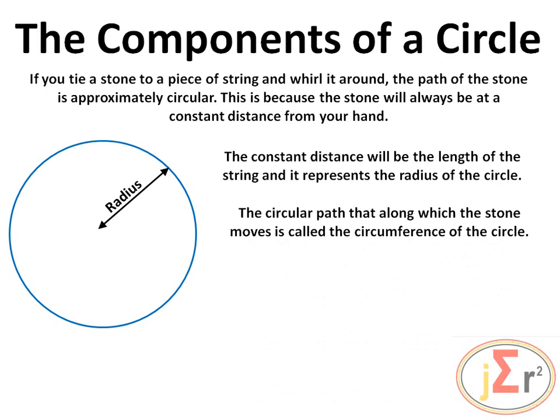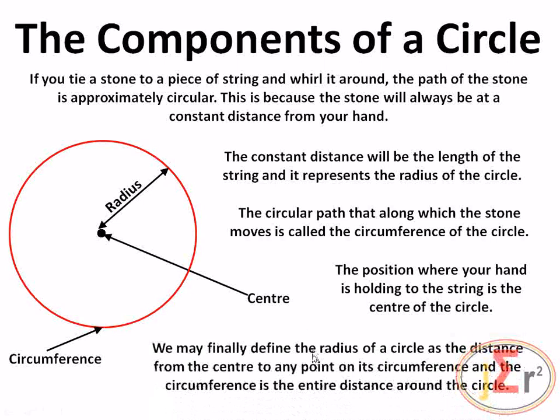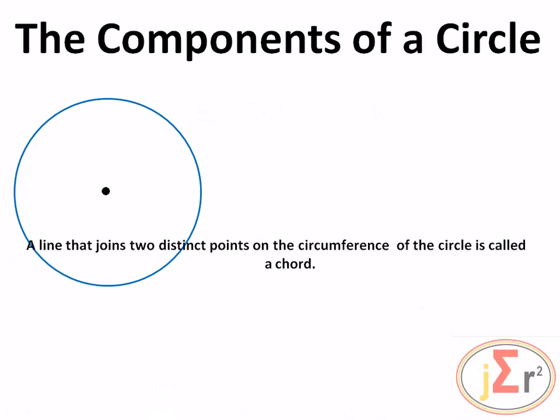The circular path along which the stone moves is called the circumference of the circle. So, the path that is traced out by the movement of the stone going around, that is called the circumference of the circle. What is the center? The position where your hand is holding to the string is the center of the circle. We may finally define the radius of a circle as the distance from the center to any point on its circumference, and the circumference as the entire distance around the circle.